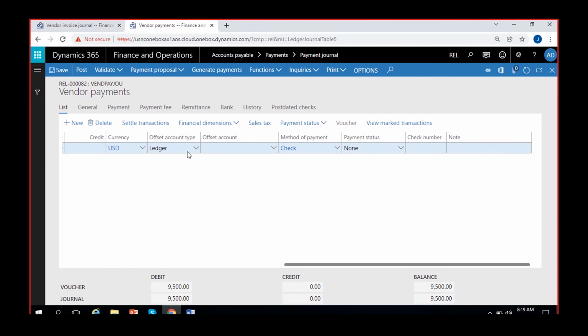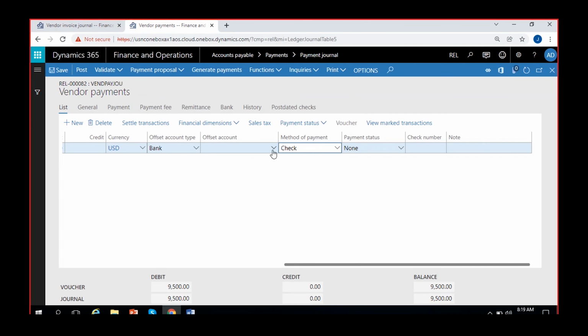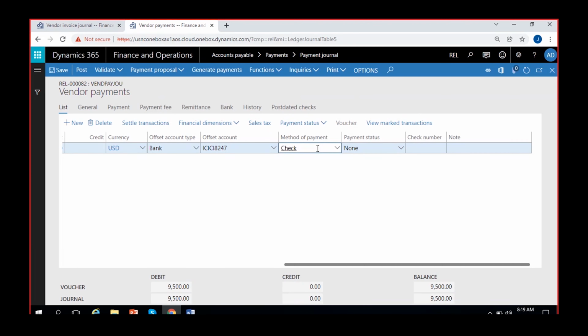So then we can select a bank account to make the payment. Close this. Select a bank account. Remove the method. Select something as electronic.